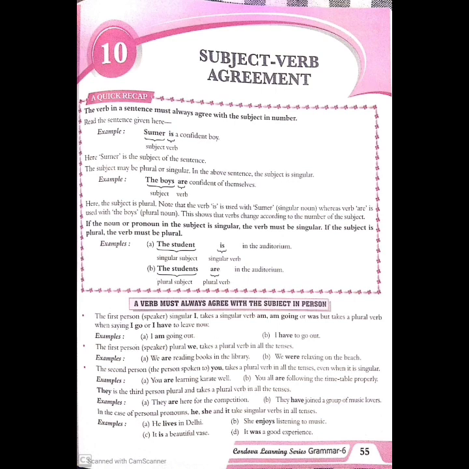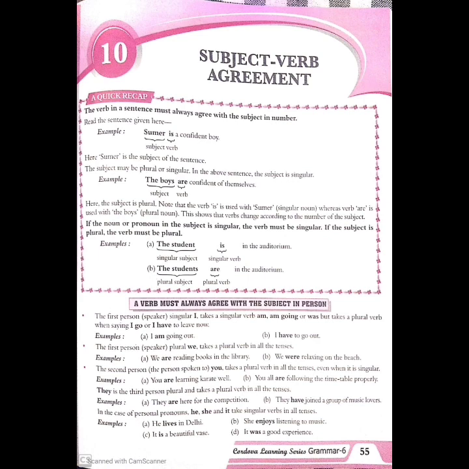But when we use I go or I have, then you have to use a plural verb. When you are using in the sentence I go or I have, then you have to use a plural verb. Example: I have to go out. And when you are using singular, you have to use I am going out.